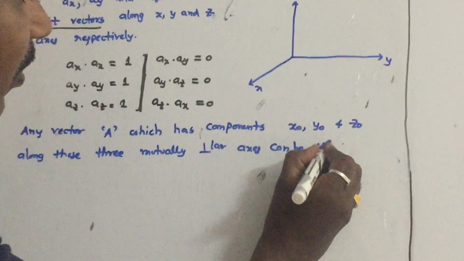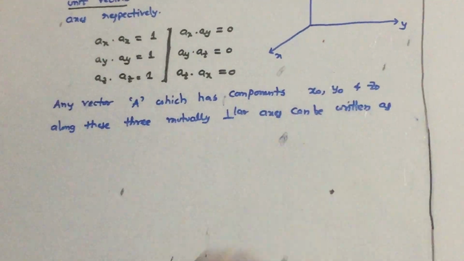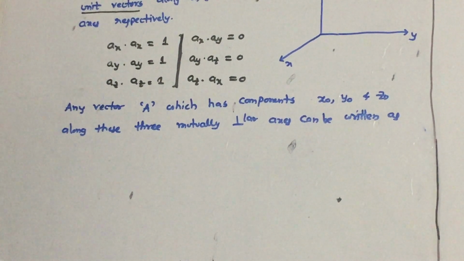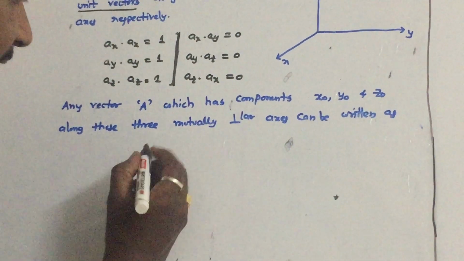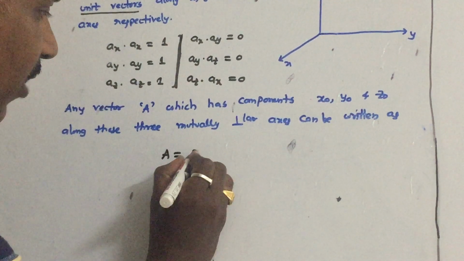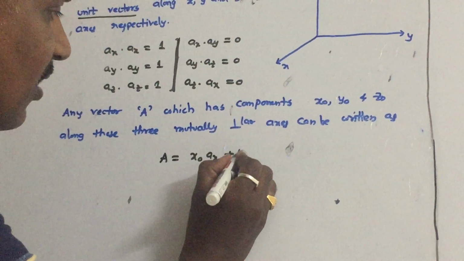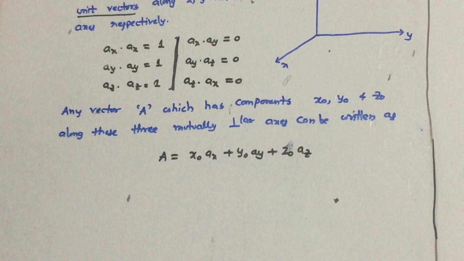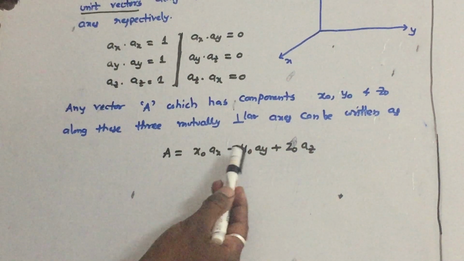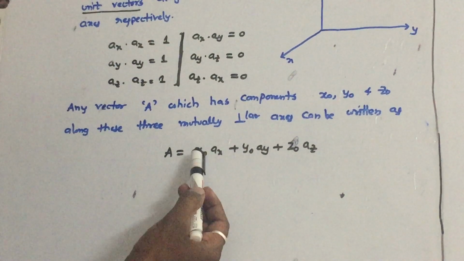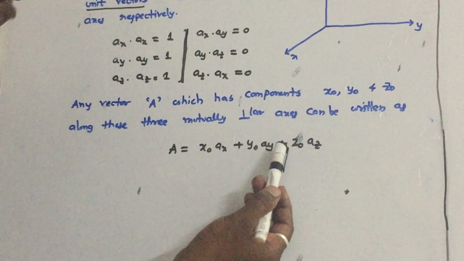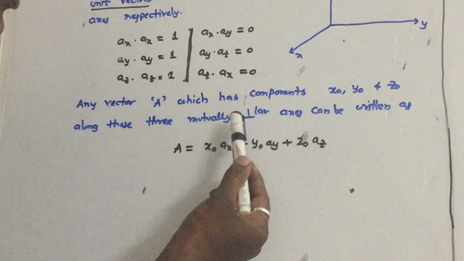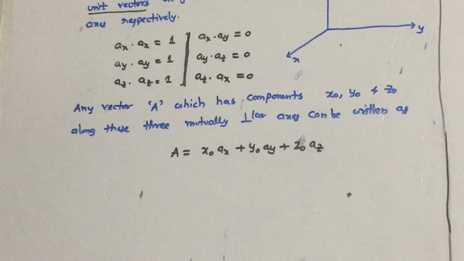It can be written as A is equal to x0 ax plus y0 ay plus z0 az. Just similar to 2i plus 3j plus 4k. So A equals x0 ax plus y0 ay plus z0 az, where x0, y0 and z0 are components along the x, y and z axes respectively.